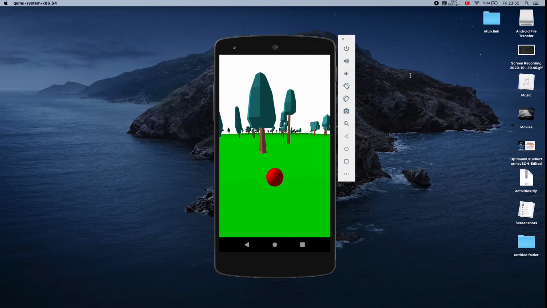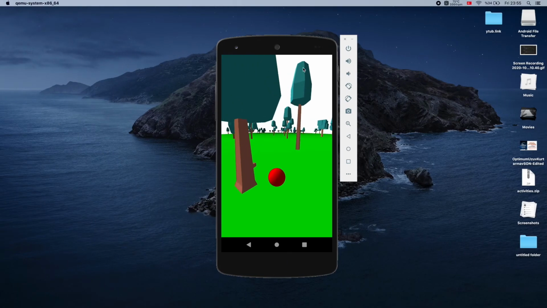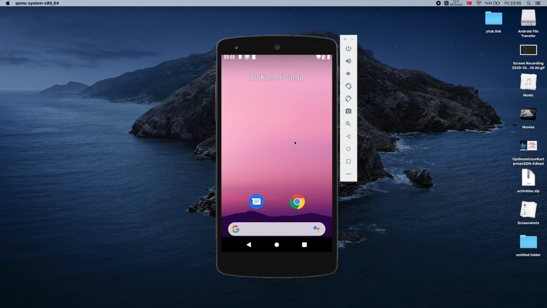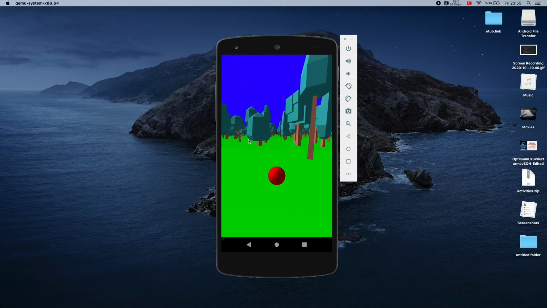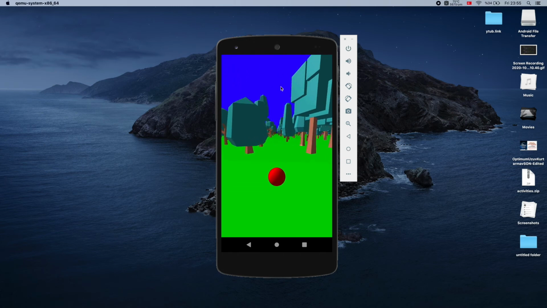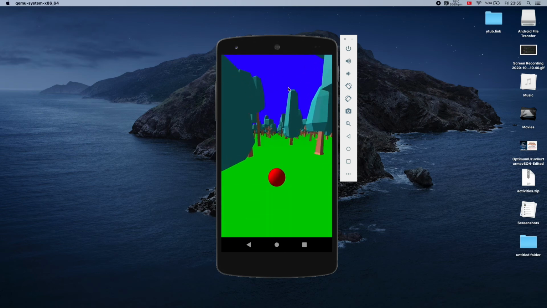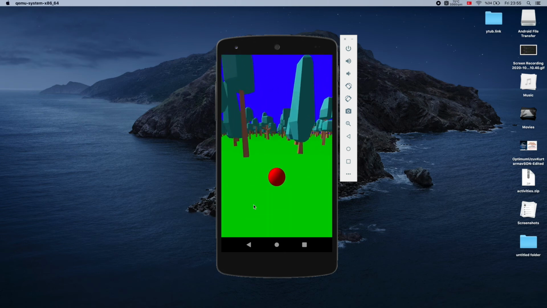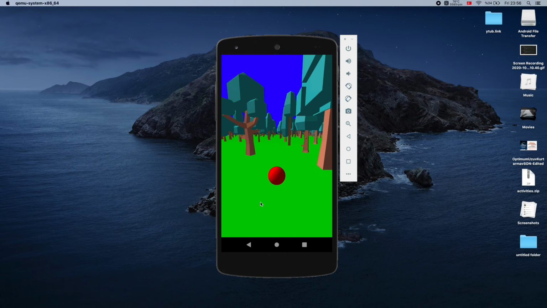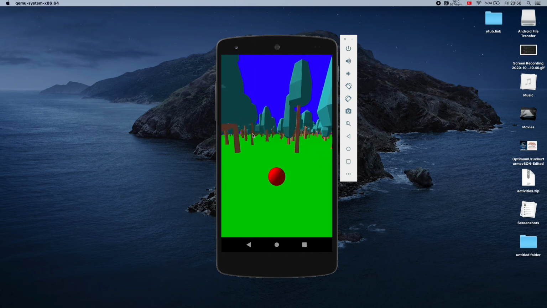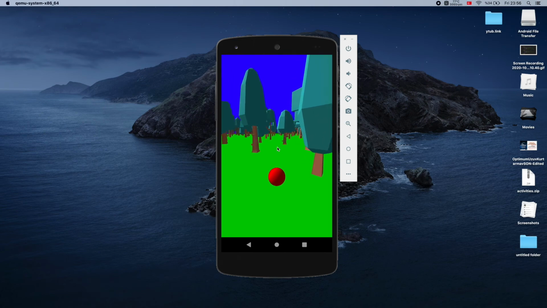So let me render this as well, and you will see what I mean. Yeah, so this is the giant sphere. Now it's blue, and the atmosphere can change like this. So I can play with the color of the sky, and I will also make the ground color variable, so that I can play with the sky color, with the ground color, with the trees, how many of them and how many of which tree. And also I can play with the lighting.